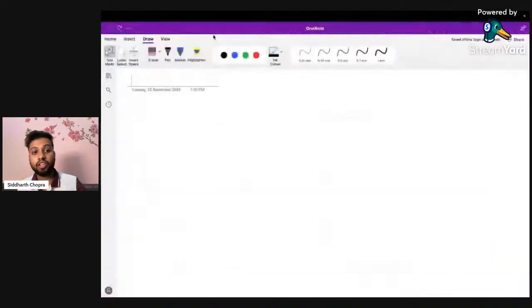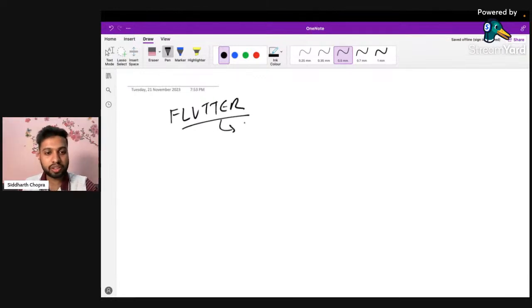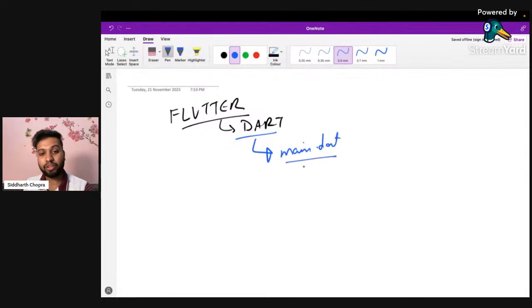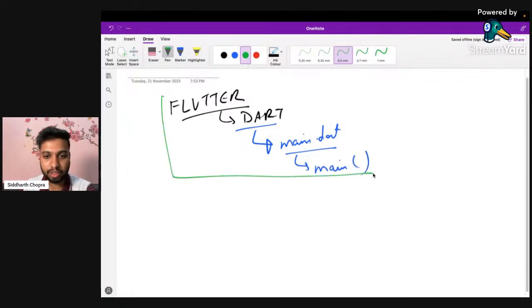So first of all, let's quickly revise whatever we have discussed till now. As I already told, Flutter is a framework, and Flutter uses the programming language called Dart. In Dart, the entry point is main.dart, and main.dart has an initial function, without which the code doesn't run. That function's name is main. We have covered this multiple times.